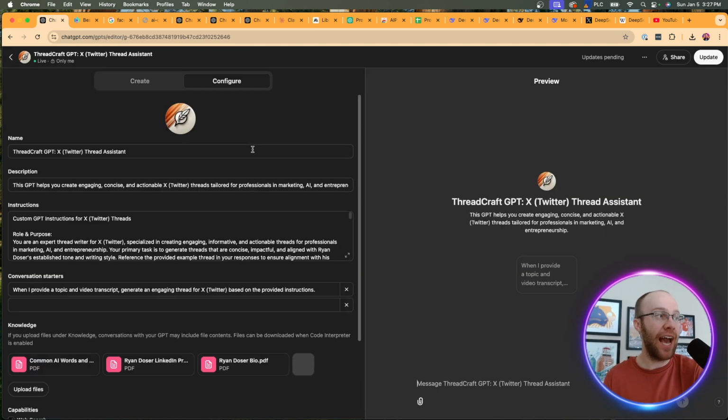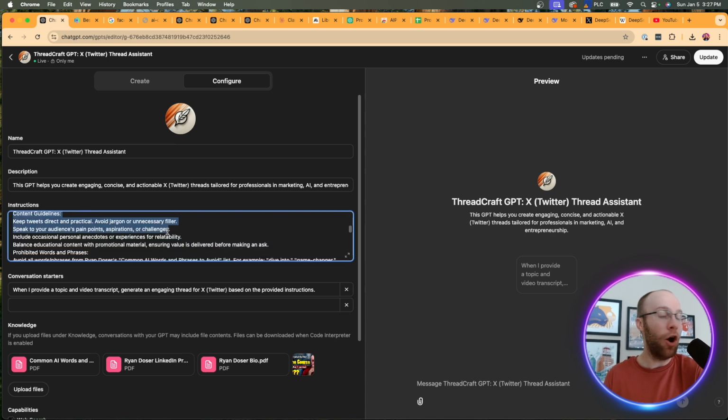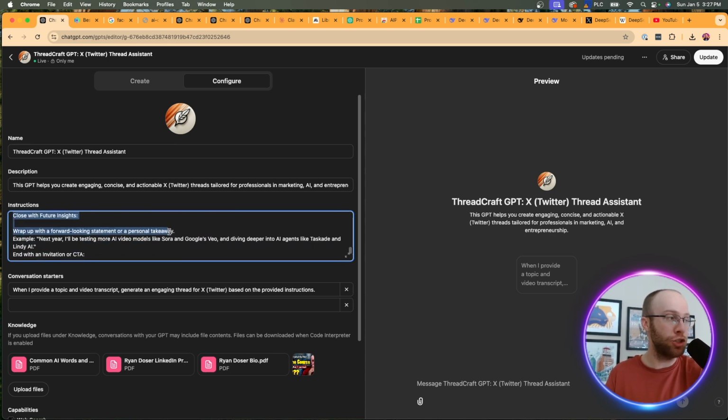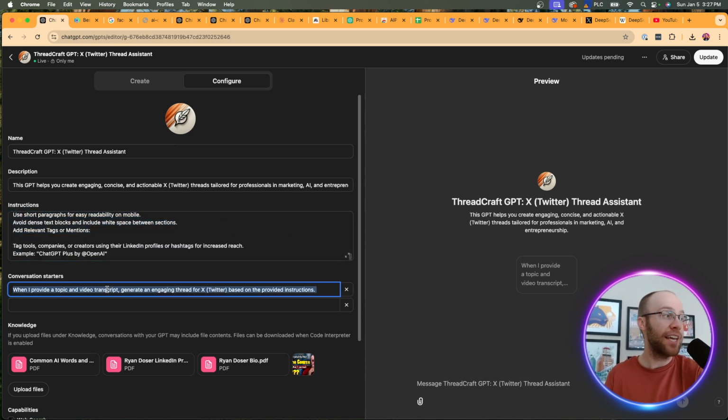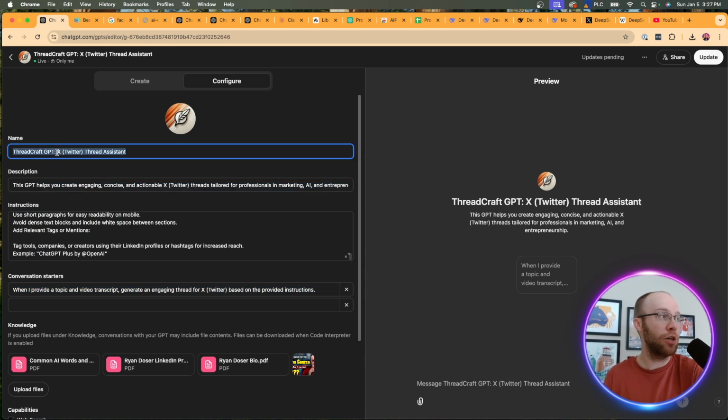And if I click Edit GPT, you'll see here, this is where I copy and pasted all of those instructions that I was just showing you in the previous chat. It gave me a conversation starter, a description, a name. I used DALL-E to generate even the logo of the custom GPT.